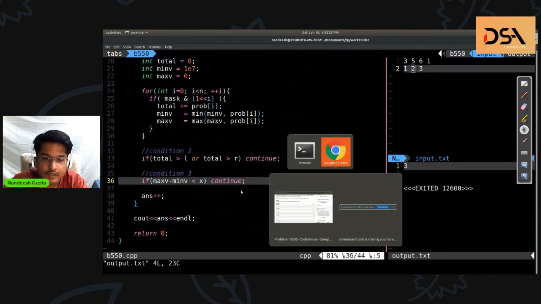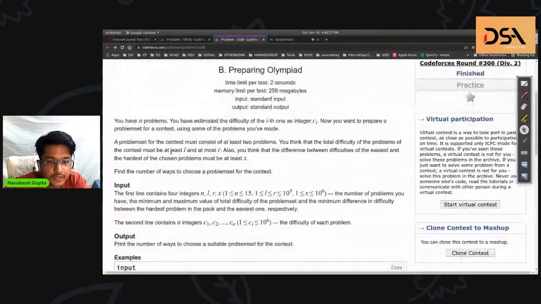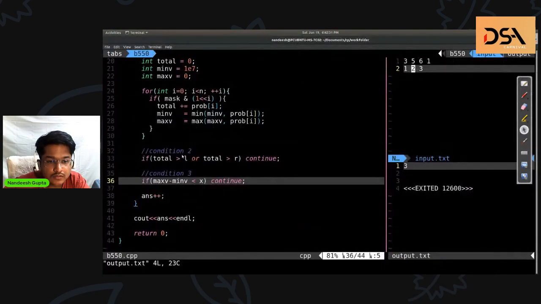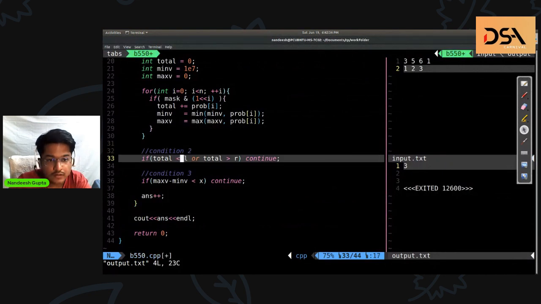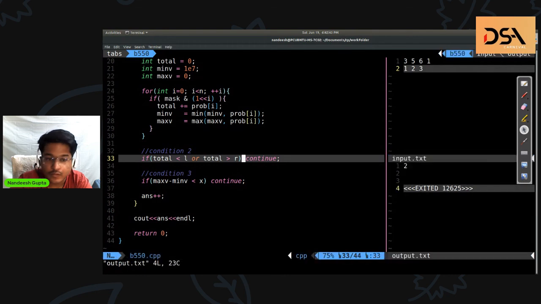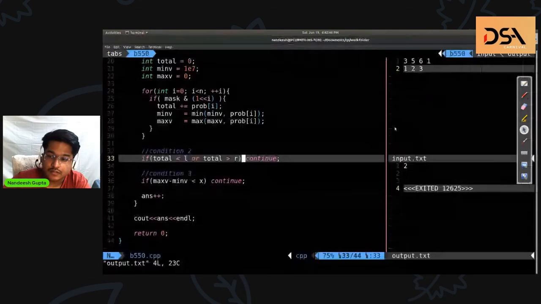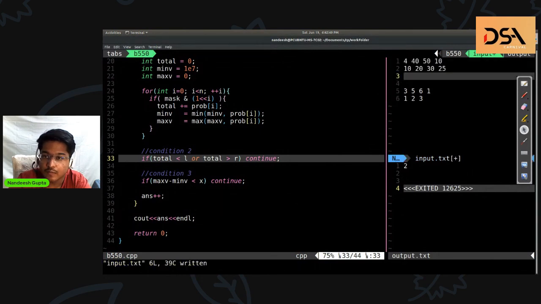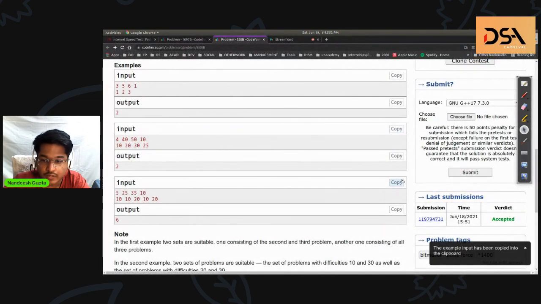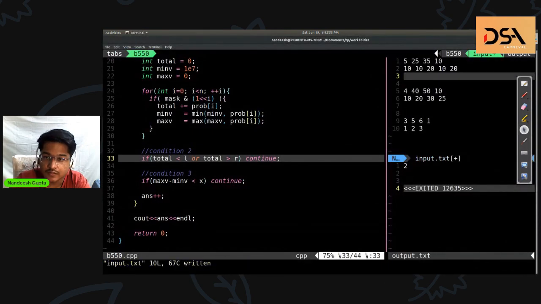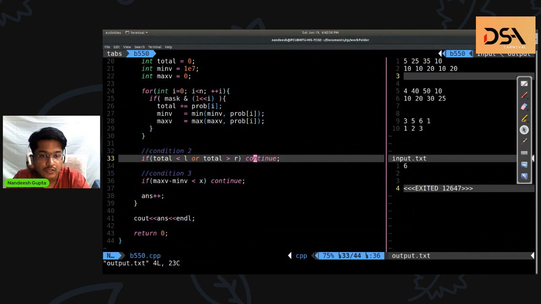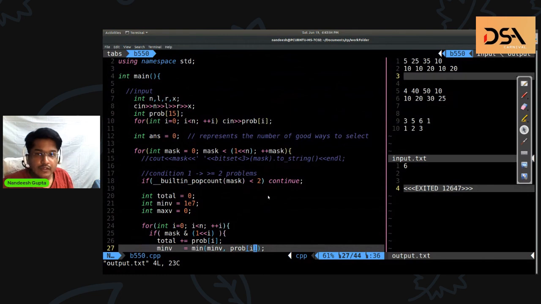If total is greater than L, at least L. Sorry. If total is less than L, or total is more than R, then we can continue. And the second test case says 2, and the third test case says 6. So that is your code. If anyone didn't understand the code, they can ask, or that's all for today.